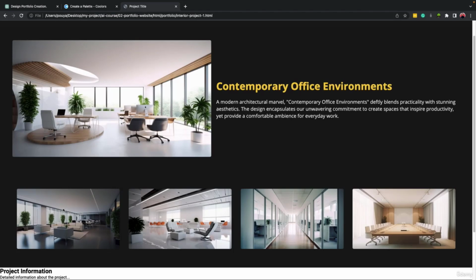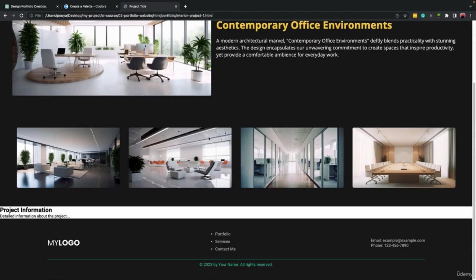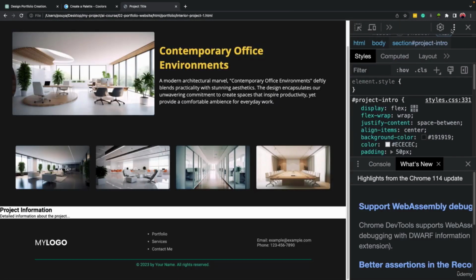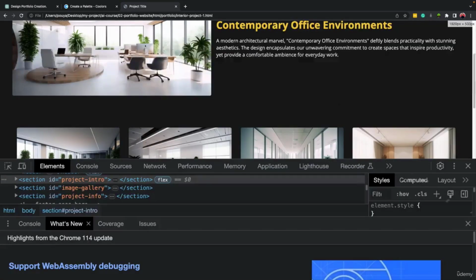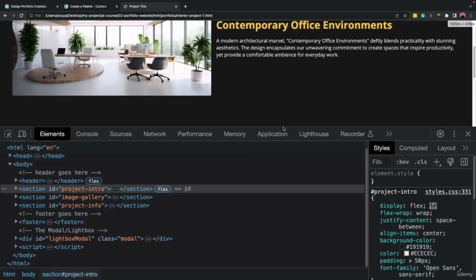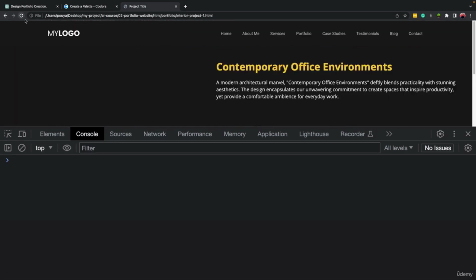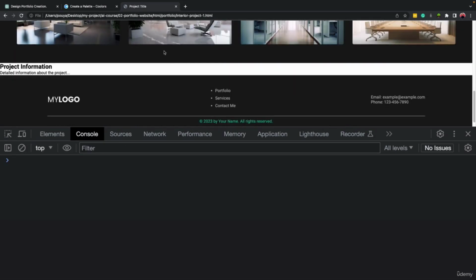Let's refresh. Let's click on it. Okay, it's not working, so there should be an error. Let's come here, click on inspect. When you want to see if there is an error, if you open inspect and come to the console, you will see it. Did we refresh? Yeah, we refreshed, but it's not working.